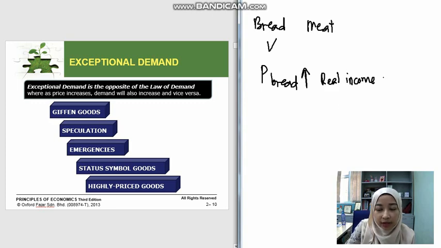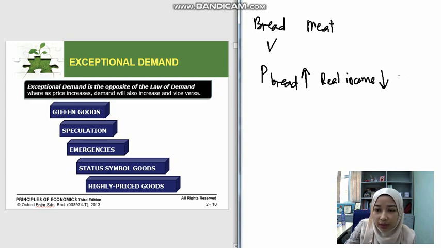So a very high portion of income is allocated for bread. When the price of bread increases, their real income will reduce, meaning they are able to buy a lesser amount of bread. Their purchasing power has reduced.